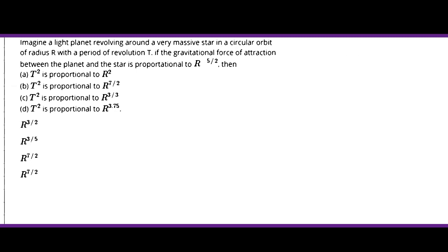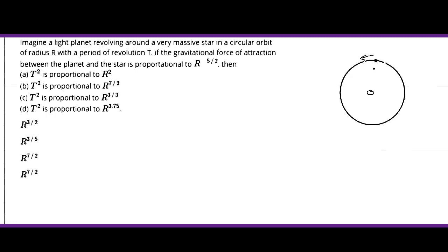So first of all, let me draw a circular orbit. Suppose a massive planet which is located here. Okay, this is the orbit, and this is a satellite. We know a satellite is revolving around this planet.